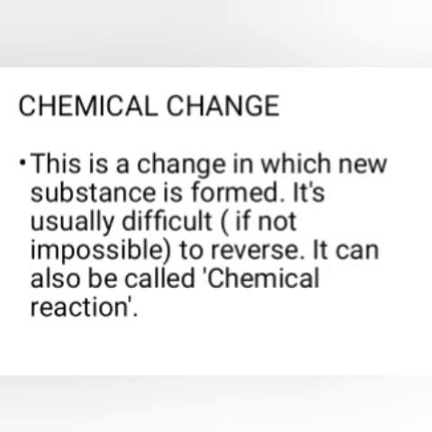Another one is chemical change. This is a change in which a new substance is formed, unlike that of physical change where no new substance is formed. It's usually difficult, if not impossible, to reverse. It can also be called a chemical reaction because when the reaction occurs, a new substance is formed. For instance, if you bring your book and burn it, it goes back to ash. That ash cannot be reversed back to the book. That is a type of chemical change.